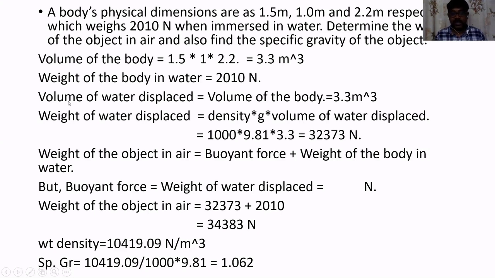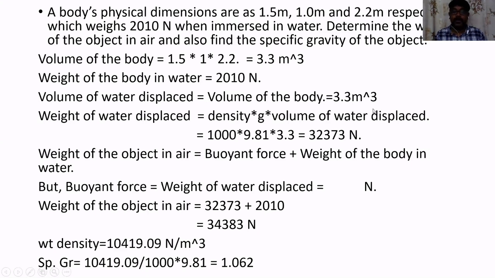So the volume of water displaced will be equal to the volume of the object or volume of the body. In the earlier calculation, it was found that 3.3 meter cube is the volume of the object. So obviously the same volume of water will be displaced out. That is the reason we are taking it as 3.3 meter cube.